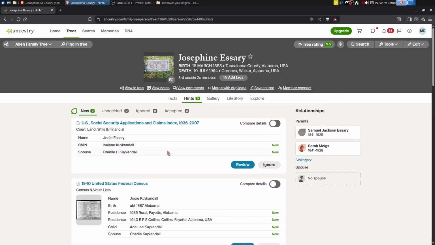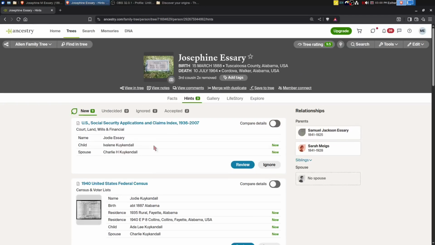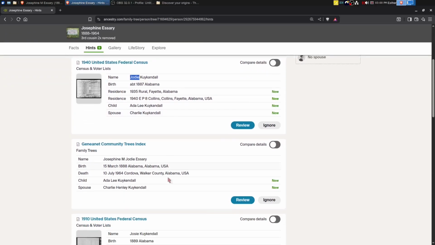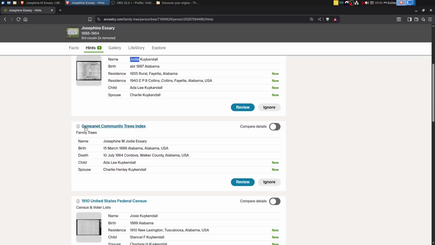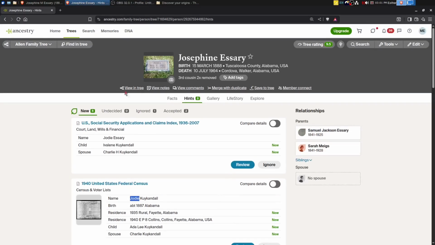So I'm going to go ahead and scan through. Let's look and see what we've got. We've got the census, and you will notice that her name is Josephine here, but it looks like she might have gone by Jody as probably a nickname. Okay, anytime I see the GNet Community Tree Index as a record hint, I ignore those. And if you ignore them, that doesn't mean they go away forever. They'll end up in your ignore tab and you can go back and look at them later.